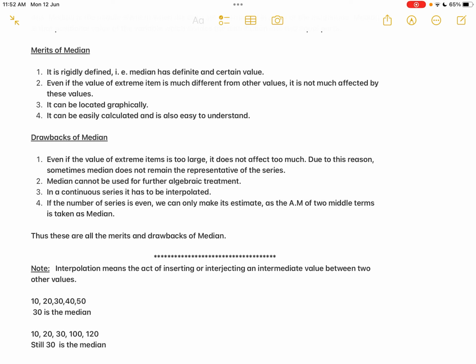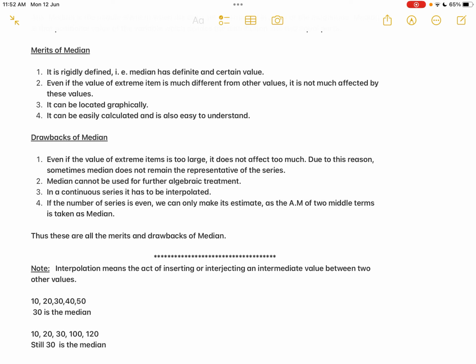See, if the series is 10, 20, 30, 40, 50, the median is 30. If the series is 10, 20, 30, 120, still the median is 30 only. So it is not affected by 120. So it is not entirely representing all the values in a given series. Then the second one, median cannot be used for further algebraic treatment.